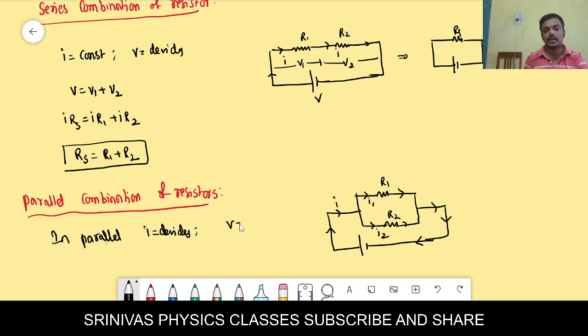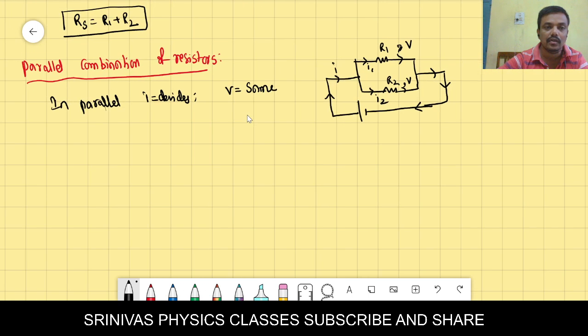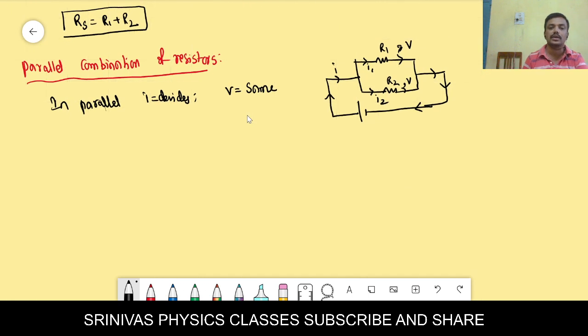In parallel, current divides but potential is the same. Remember it: potential across R1 is V, and potential across R2 is also V. Let's write the equation. We have to find the total resistance. In order to find the total resistance, we have to take it like this.